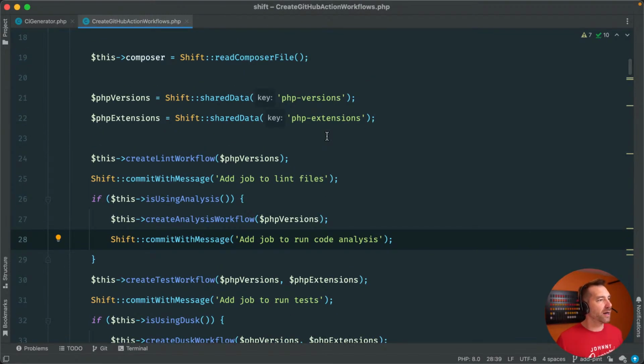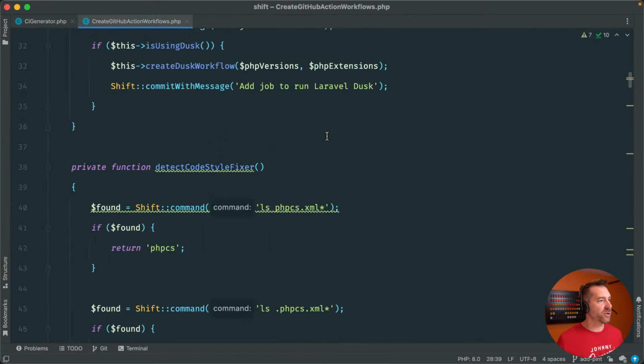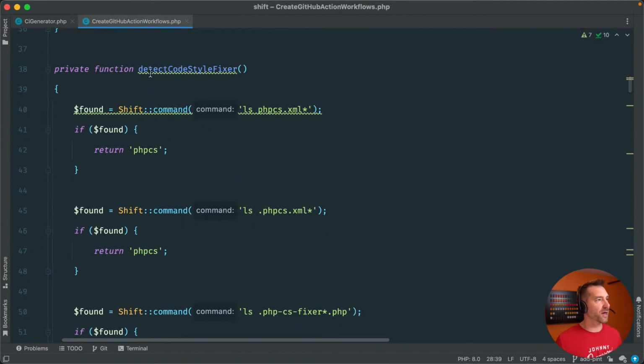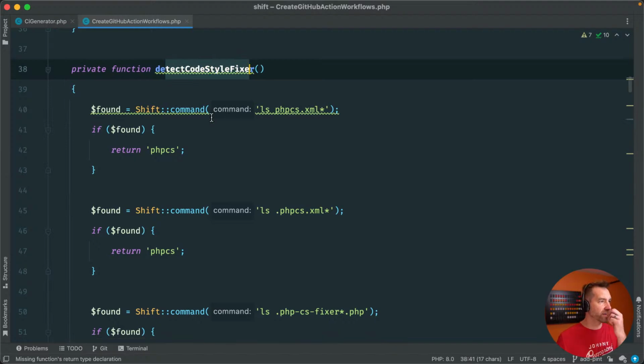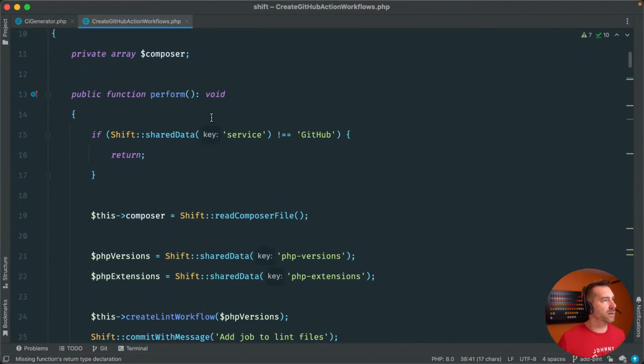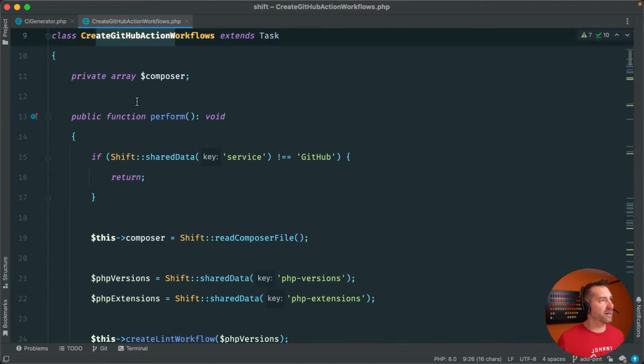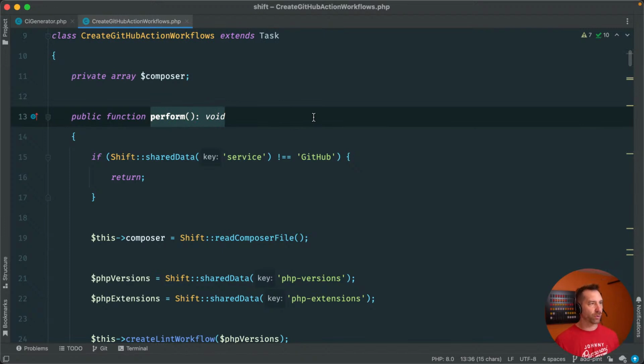So, let's re-familiarize ourselves with this stuff here. Every task inside of Shift extends this task, and it has this perform method.